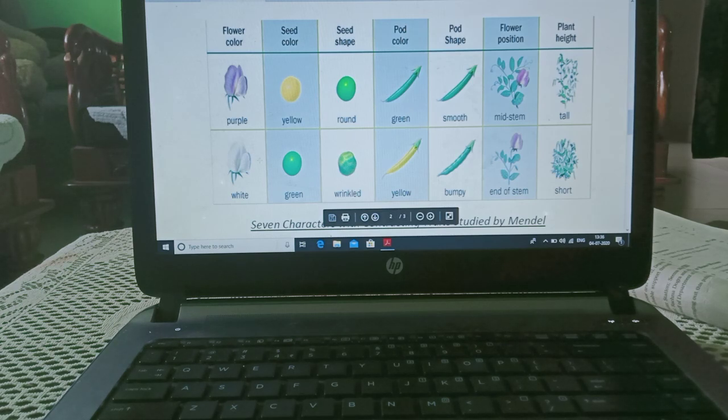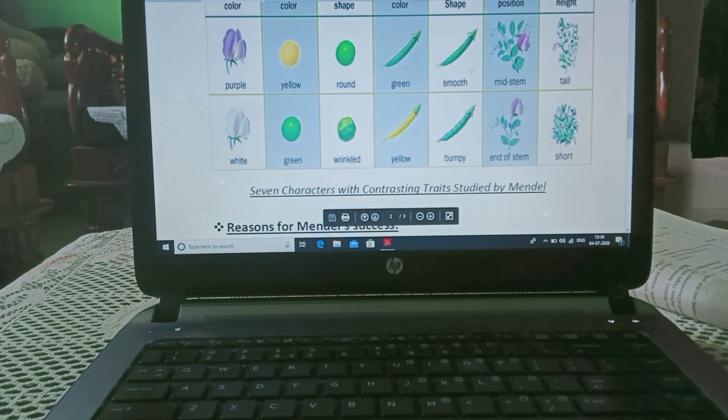seed color yellow and green, seed shape round or wrinkled, pod color (pod means fali) green or yellow, pod shape smooth or bumpy, smooth meaning chikna, and like this wrinkled.